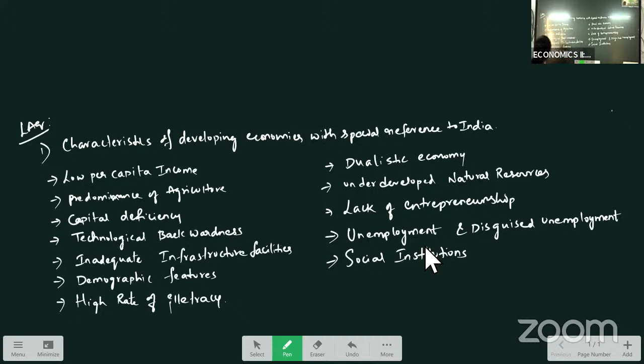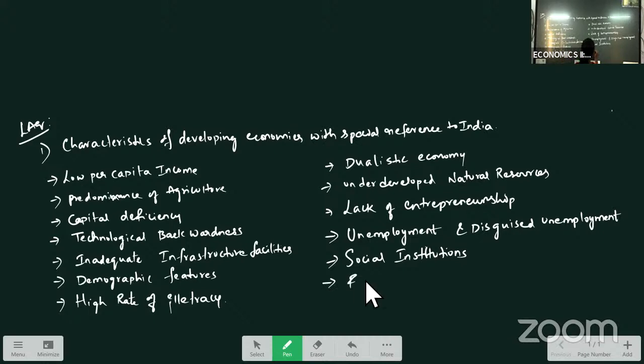So that type of institution we can find, like caste, subcaste and all. We can find religious and social beliefs. People are very conservative and superstitious. These all we can observe in developing economies.